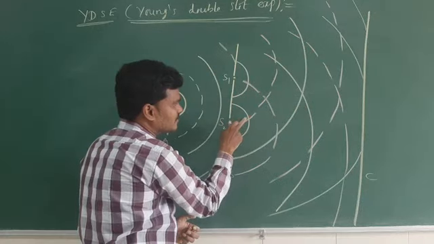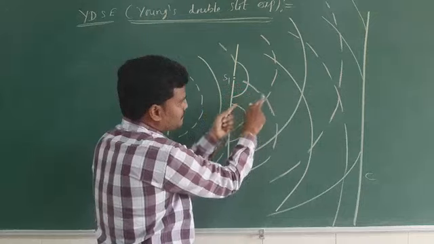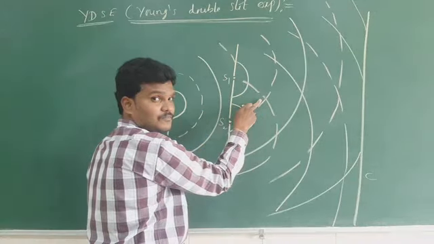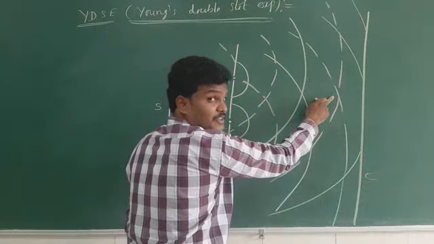See, somewhere, these two lines: trough of the first source's wave, trough of the second wave. Troughs coincide. Yes, sir. Crest coincide, trough coincide.